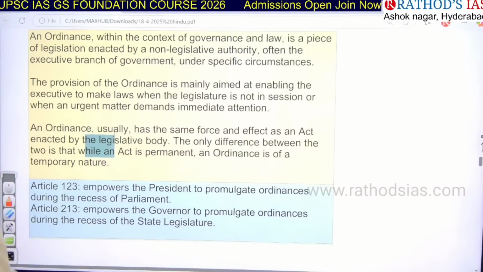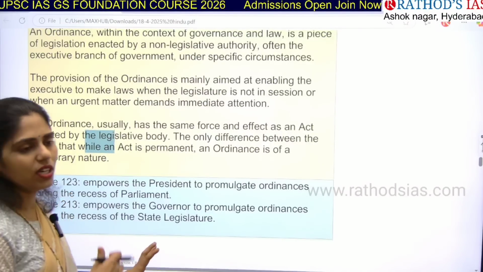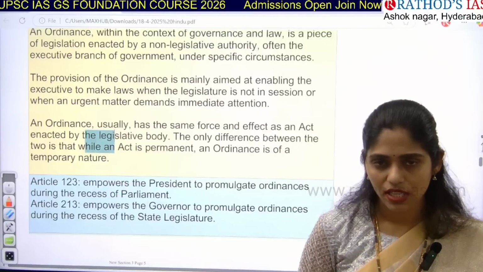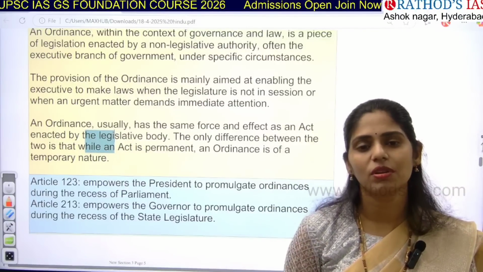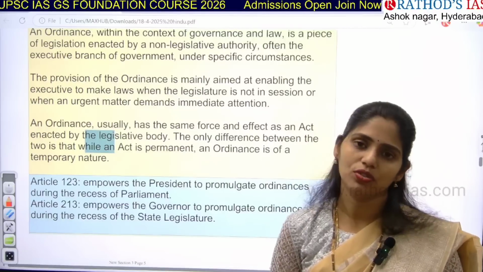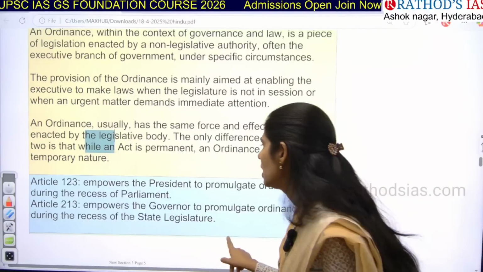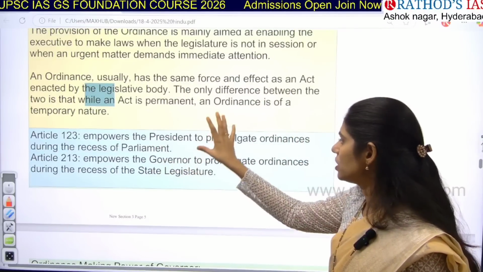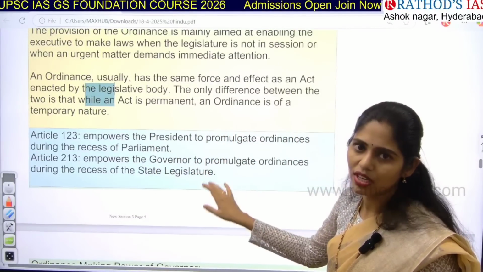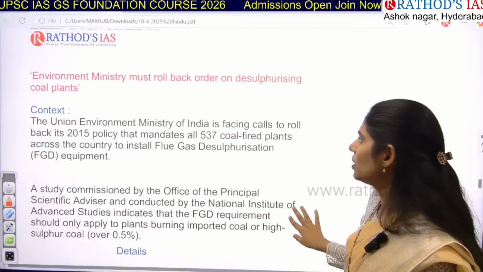What is the difference between an Act and an ordinance? An Act is permanent, but an ordinance is only temporary. Whenever the President or Governor passes an ordinance, when the houses are in session, they have to pass this ordinance in the house. If they do not pass it, it will lapse, guys. You have to remember this. Article 123 is about the President's power, and Article 213 talks about the Governor's ordinance-making power. So that is what you have to remember, guys.